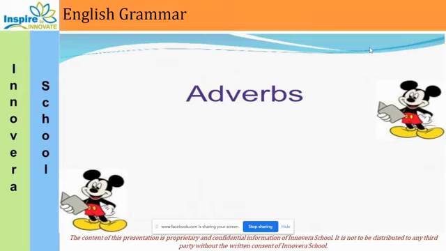Or you can say an adverb provides a description of how, when, in what manner, and to what extent something is done or happened. That is called an adverb. And in simpler words, you can say an adverb tells us more about the verb, adjective, or other adverbs in the sentences. Okay, so this is the definition of adverb.